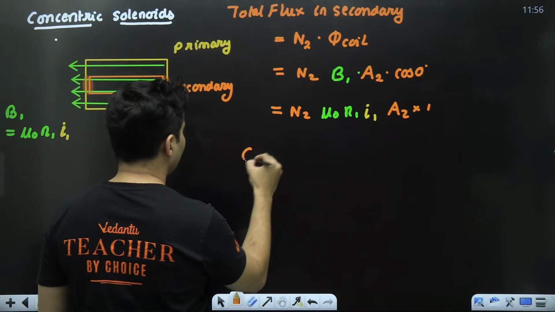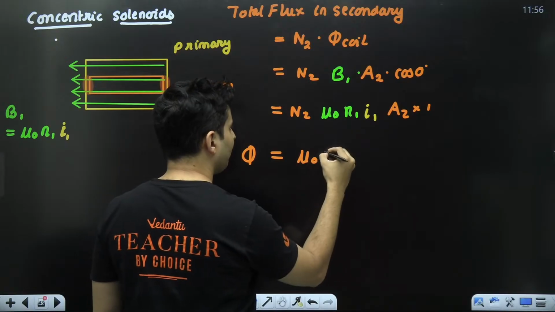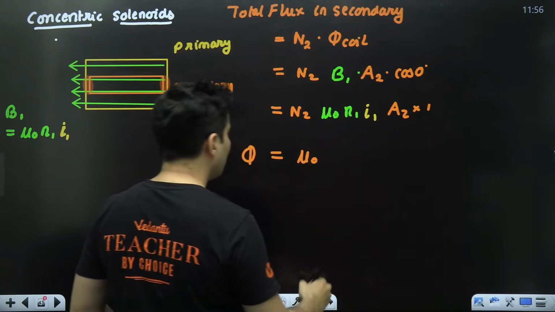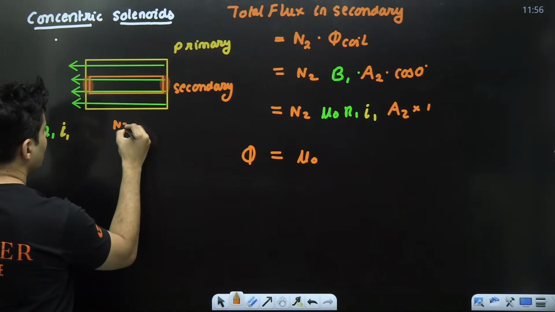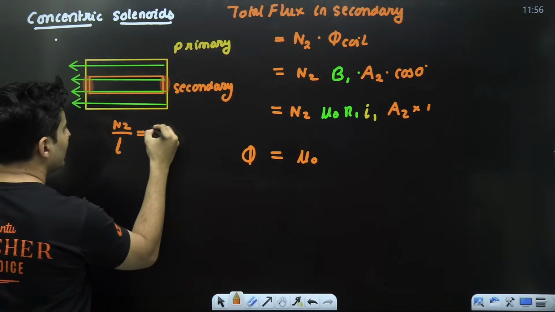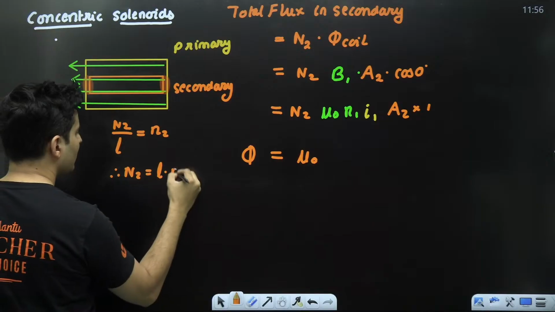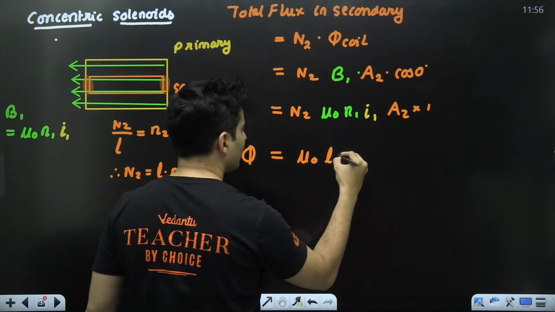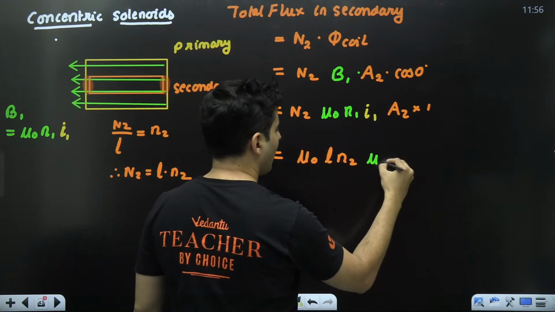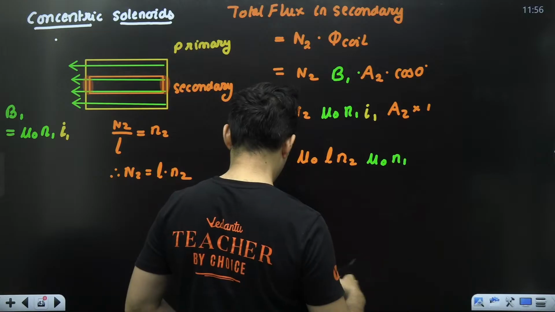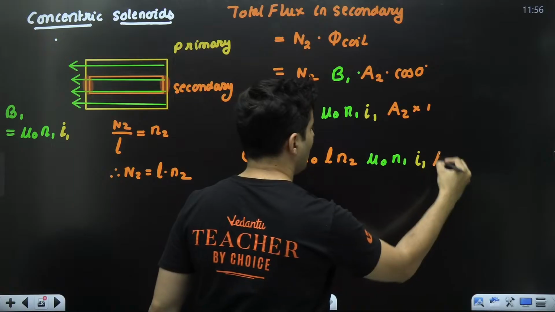So therefore, the total flux will be, observe this carefully, mu naught, N2. I can do one thing: N2 by length is basically small n2. So therefore, capital N2 is L times small n2. So L times small n2, that is N2, then mu naught n1 is as it is, current I1 is as it is, and coming back to A2.